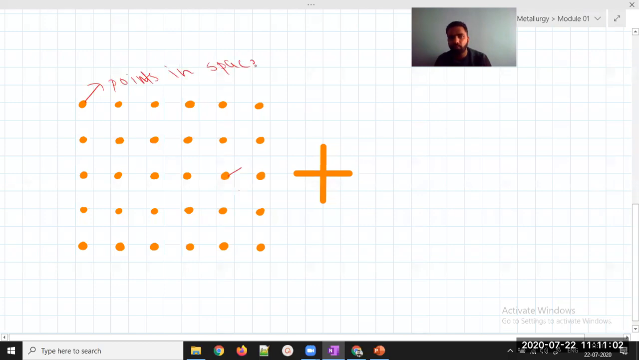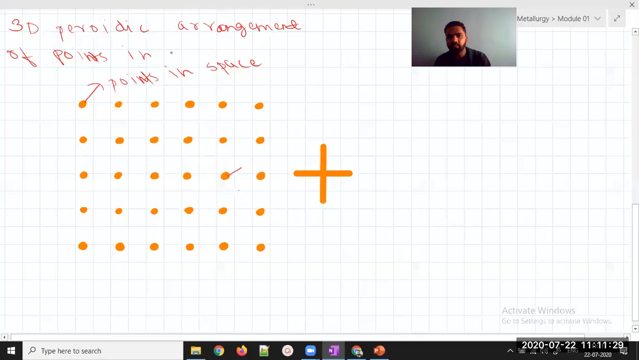So if you want to define lattice, lattice is three-dimensional. Again, it can be 2D. I have drawn a 2D figure. It can also be three-dimensional. Three-dimensional periodic arrangement. There is a slight difference between lattice and crystal. People take it the same, but it is not the same. Three-dimensional periodic arrangement of points in space. Okay? Of points in space.